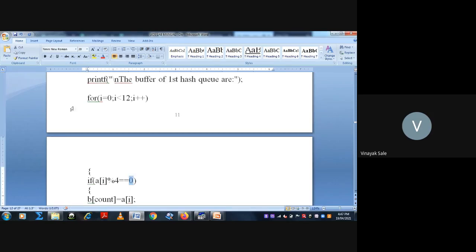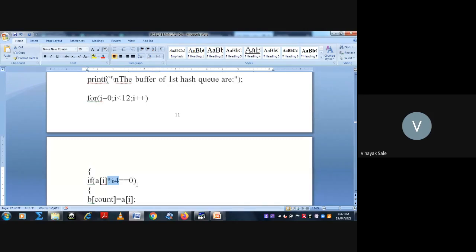A reminder of these numbers: if we do the division of these numbers by 4, because here we have taken 4 hash queues, the remainder is equal to 0.